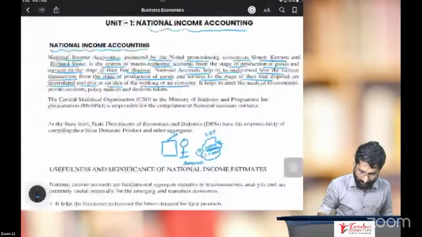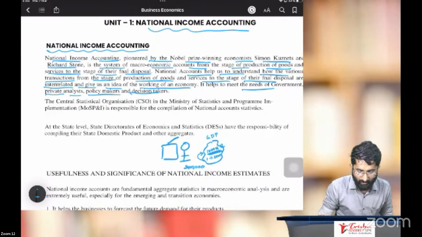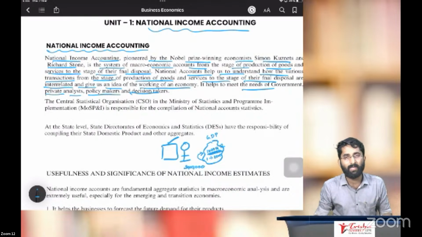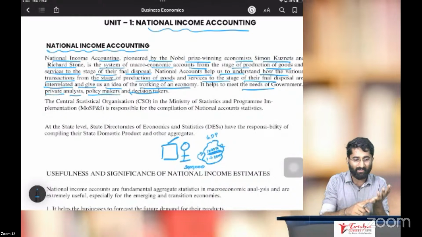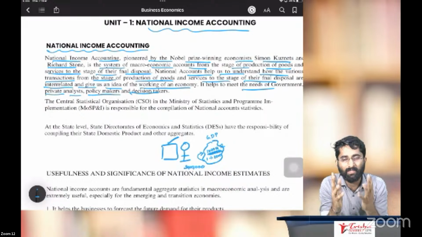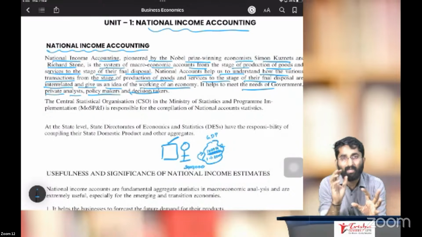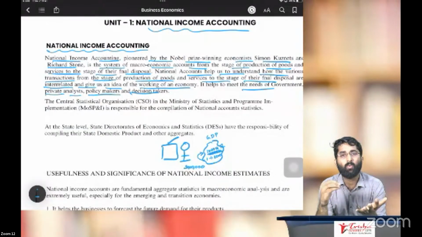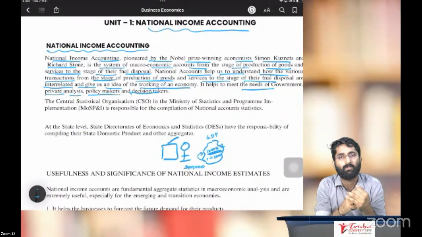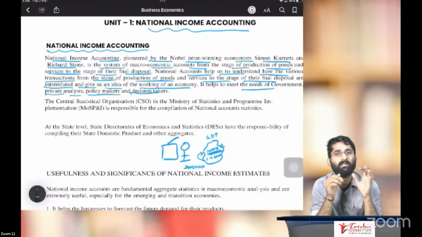So it helps to meet the needs of the government, private analysts, policy makers, and decision makers. It is going to help many economists, and not just economists, but policy makers and decision makers, to know the capacity of the country. For example, the policy makers, like the CBDT, have to make a decision about putting one tax. That tax might be a direct tax, or it can be GST.